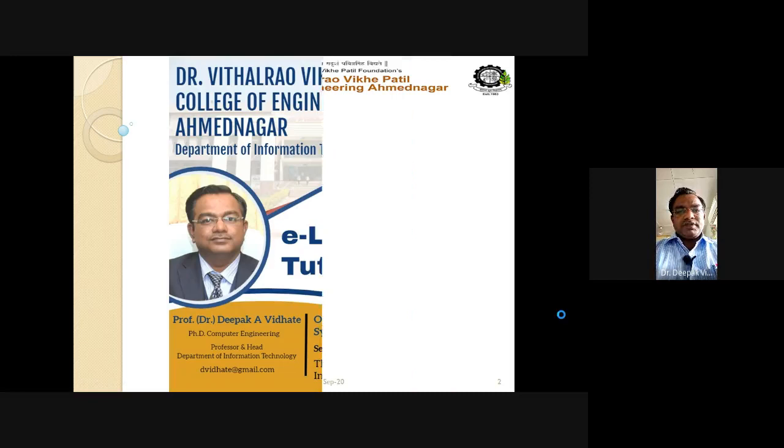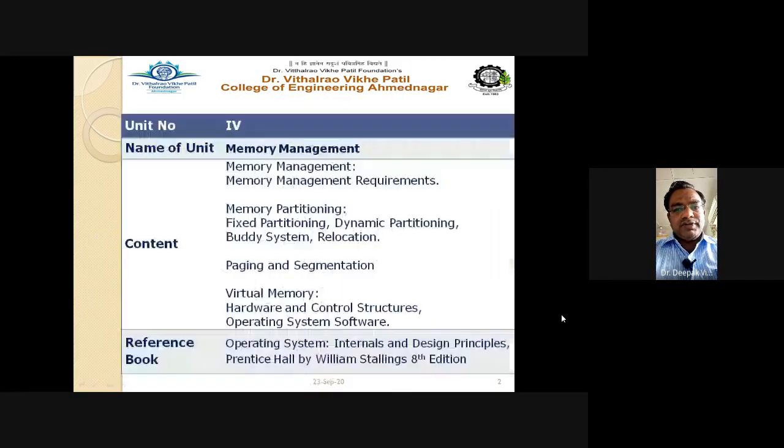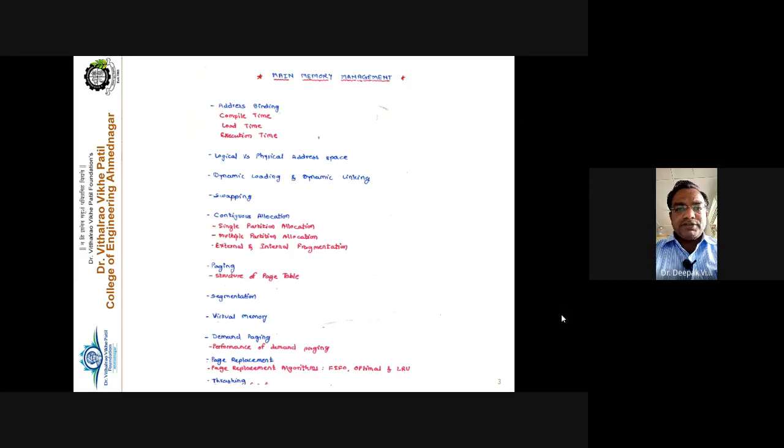page fault. When a page fault occurs in the system, we need to recover or rectify that particular page fault with the help of page replacement. That is the need of page replacement, right? To replace a page, we have to select a particular victim page from the main memory so that the desired page can be brought inside the main memory and the execution of the process will continue. So in this case, how do we select that particular victim page?